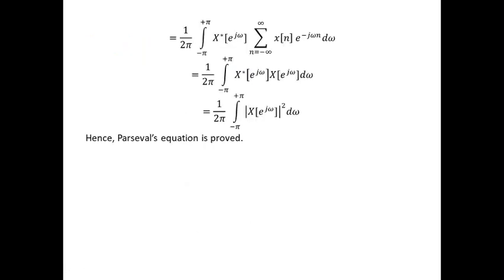Now rearranging the equation, 1 by 2 pi, take the conjugate outside and rearrange in such a manner that this equation will evaluate to X of e power j omega. Hence, 1 by 2 pi minus pi to pi modulus of X of e power j omega the whole square d omega. Hence, Parseval's equation is proved.